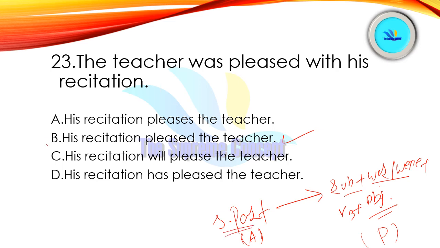So see, option number B. In option number B, we have this kind of structure where the sentence is framed in simple past, right? His recitation pleased the teacher is the correct answer. And option number A, pleases, no. Option number C, will please, no. And has pleased, no. So we easily eliminated all those options that don't have a simple past in the sentence.